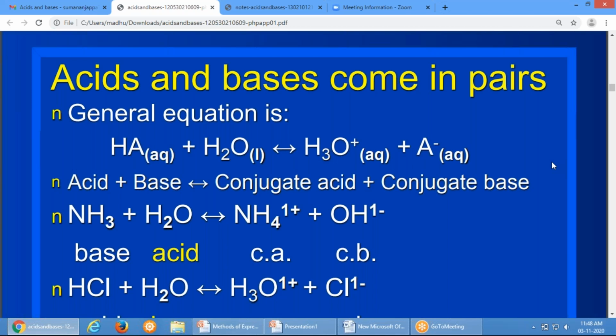So HA is an acid, H2O is a base, H3O plus is the conjugate acid and A minus is the conjugate base. Similarly, when you take a base like ammonia and dissolve it in water, you get NH4 plus and OH minus. So here ammonia is a base, water is an acid, NH4 plus is the conjugate acid and OH minus is the conjugate base. So any doubts?